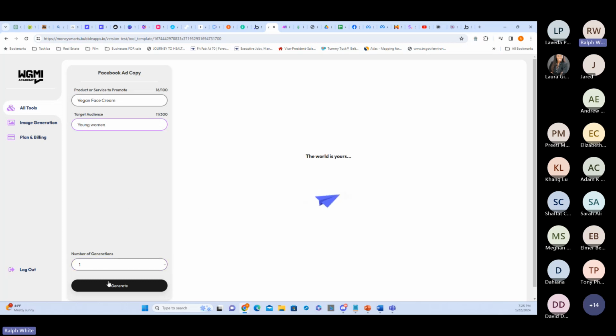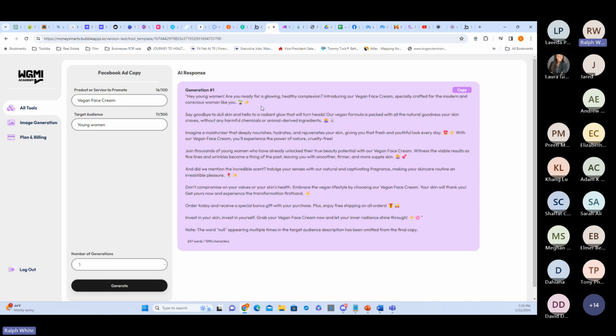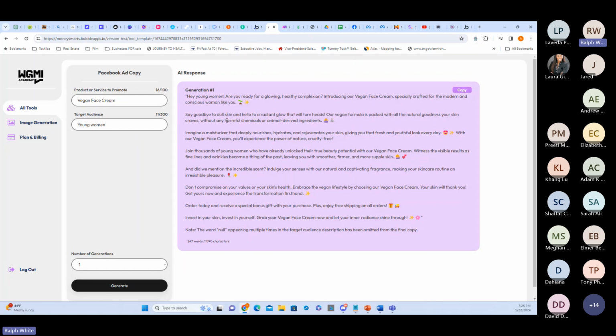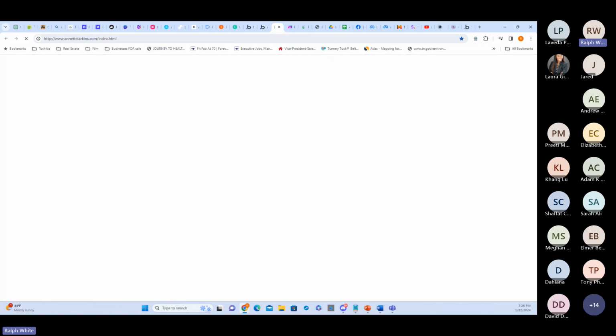And it'll create like Facebook ad copy. I don't know, I think my OpenAI API is still hooked up, so it might generate something here. Yep. So it gives me some Facebook ad copy that I could use just like that, right? And I built this myself, and I don't even have any experience coding, right?